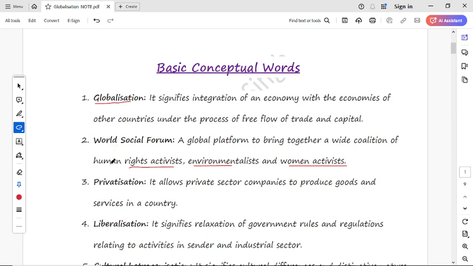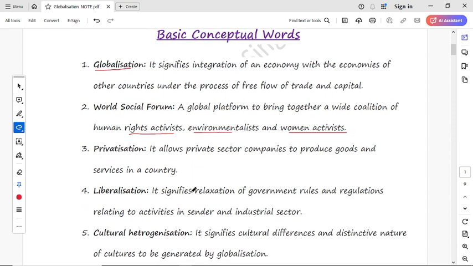And the next term is privatization. It allows private sector companies to produce goods and services in a country. It means that privatization is allowing companies to produce goods and services within a country. Whatever the product would be, it should be produced within the country.